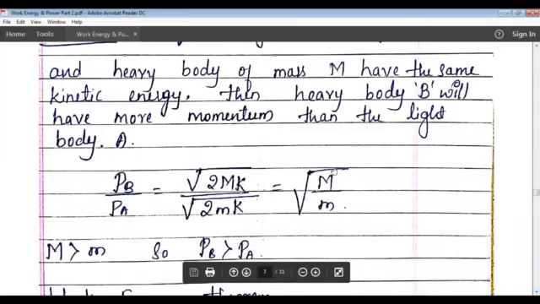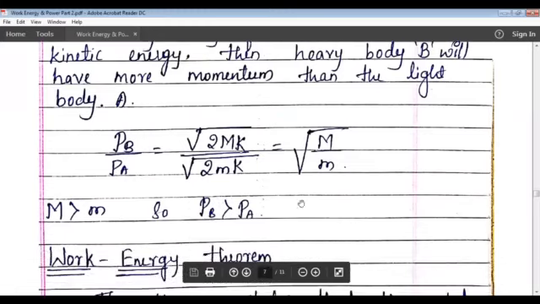So you will get root M divided by m. So here also this M, that is mass of the heavy body, is greater than mass of the light body. Therefore momentum of the heavy body will be greater than the momentum of the lighter body. That is, momentum of body B will be greater than momentum of body A.